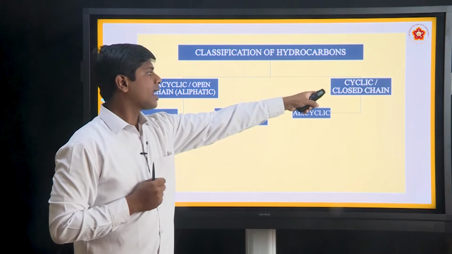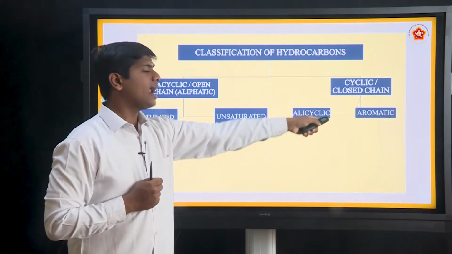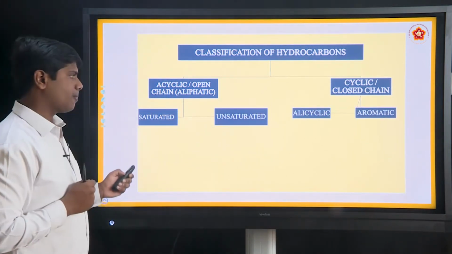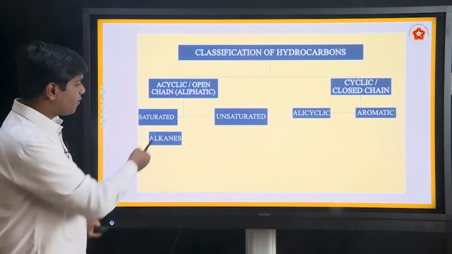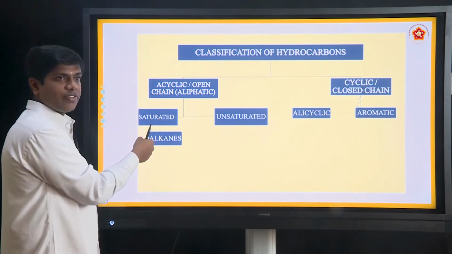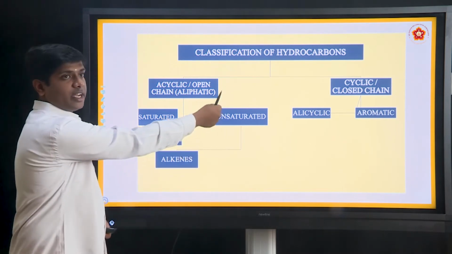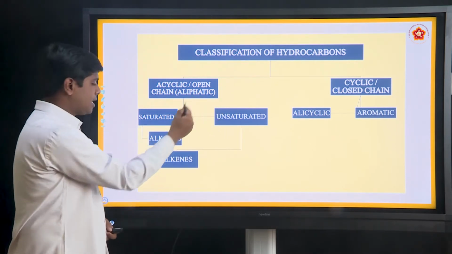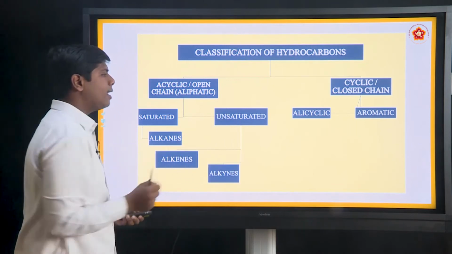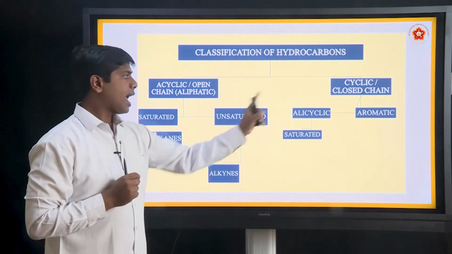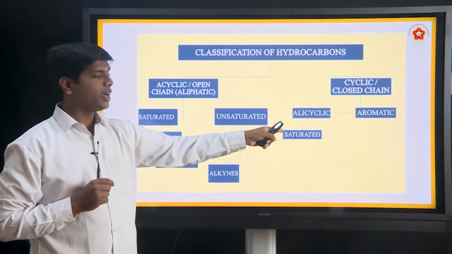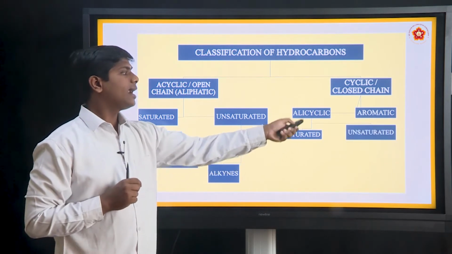Here they are classified into alicyclic and aromatic. Next, if saturated, they are alkanes. Here if unsaturated, they are classified into two types, alkenes and alkynes. Alicyclic are again classified into saturated and unsaturated.